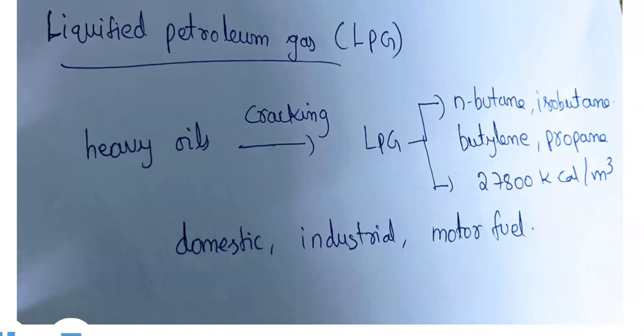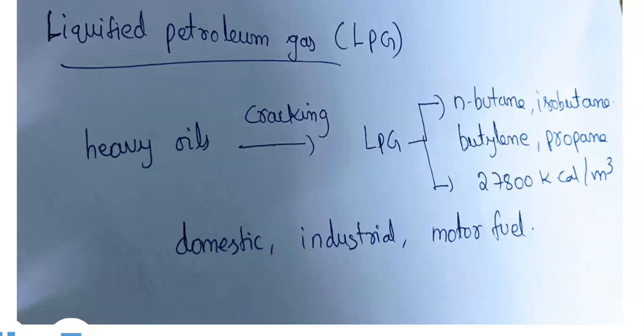LPG is dehydrated, desulfurized, and some organic sulfides are added in order to detect leakage in the cylinders. The calorific value of liquefied petroleum gas is nearly 27,800 kilocalories per cubic meter.